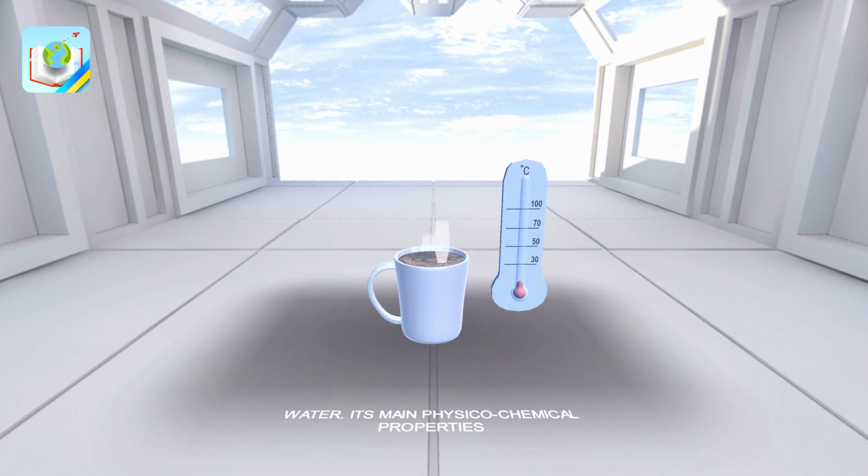Now we will consider such a property of water as high heat capacity. Heat capacity of water is the amount of heat that needs to be provided to warm 1 kilogram of water by 1 degree. The specific heat capacity of water exceeds the heat capacity of other solid and liquid substances. Therefore, the tissues of living organisms with a high water content do not change their temperature much.